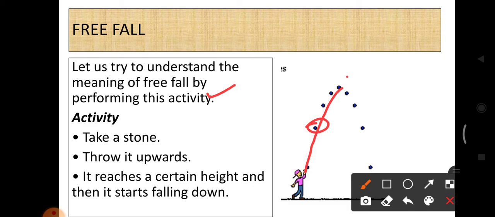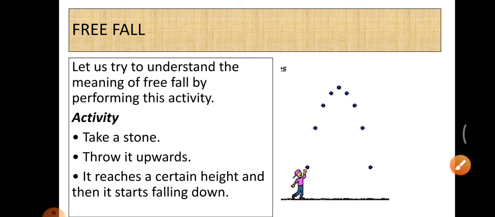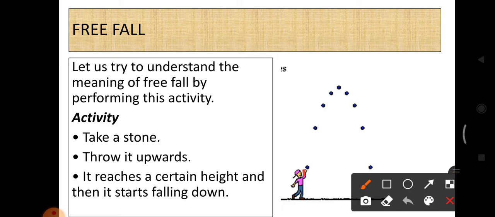When we throw it up, it reaches a certain height and then it starts falling down. Yes or no? Yes. Have you checked this in your day-to-day life? Whenever we throw up objects, they reach a certain height, and after that they start falling down.